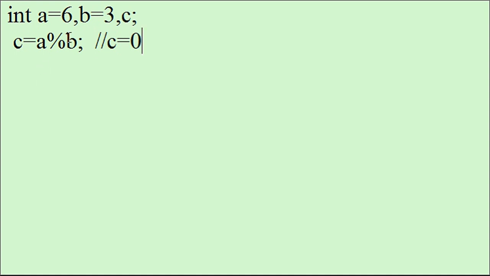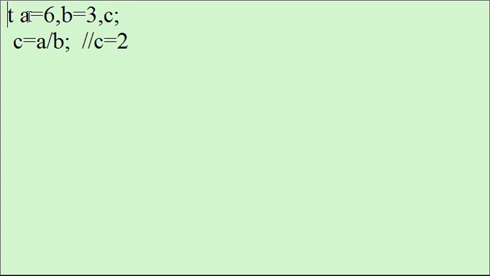Now if I say a divided by b, what will be the value of c now? The value of c will now be 2, because the division operation gives us the quotient and the modulus operator gives us the remainder. What will happen if I declare a and b as float?